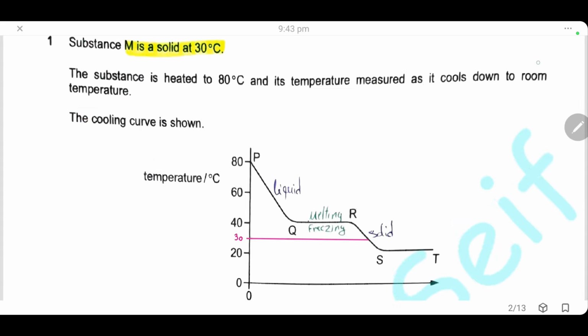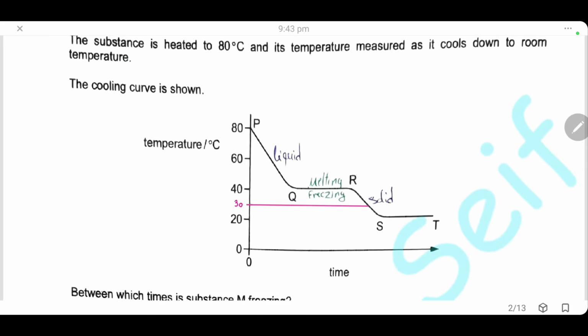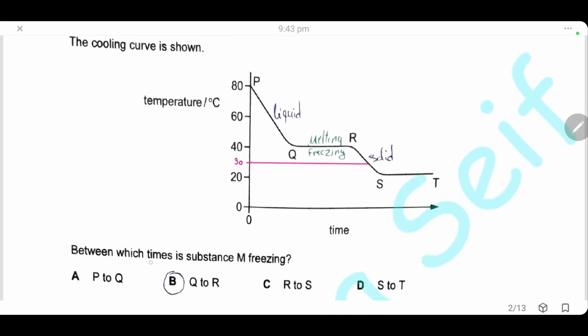Let's start it. Question 1. Substance M is a solid at 30 degrees Celsius. The substance is heated to 80 and its temperature measured as it cools down to room temperature. The cooling curve is as shown. Between which times substance M is freezing?